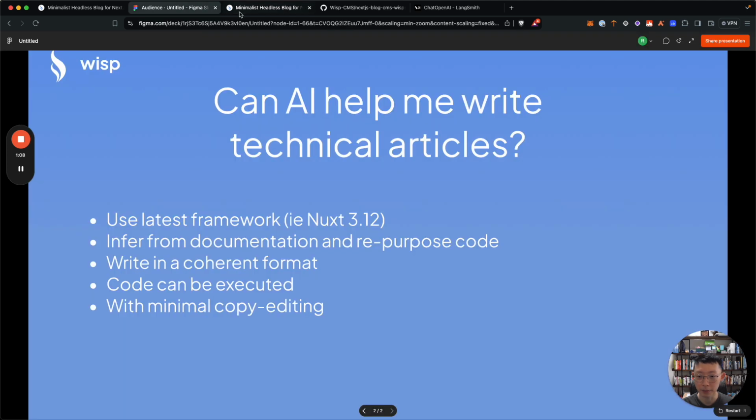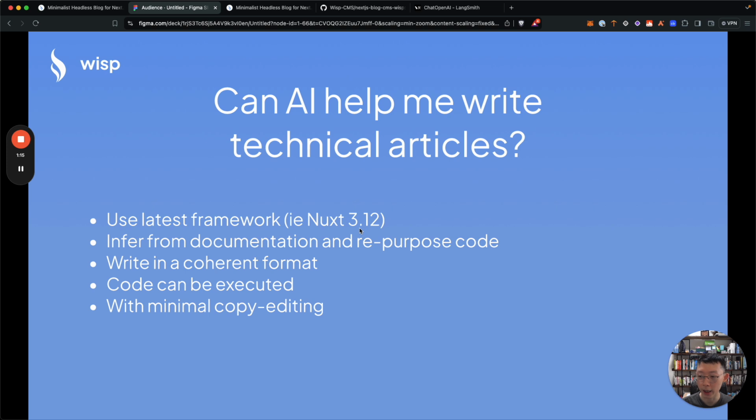So that would mean it needs to fulfill a few criteria. Number one, I wanted to know if it can be using the latest framework, for instance, Nuxt 3.12. The challenge with LLMs is that they were trained prior to the launch of these new frameworks, so they do not have the native training on how to write Nuxt 3.12 code or what's new in Nuxt 3.12. So we need to figure out how to inject all this new context into the LLM, right? For it to write those code.